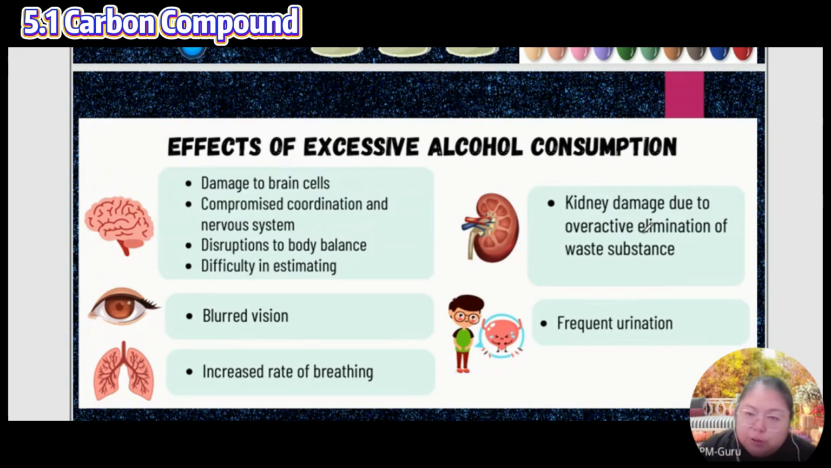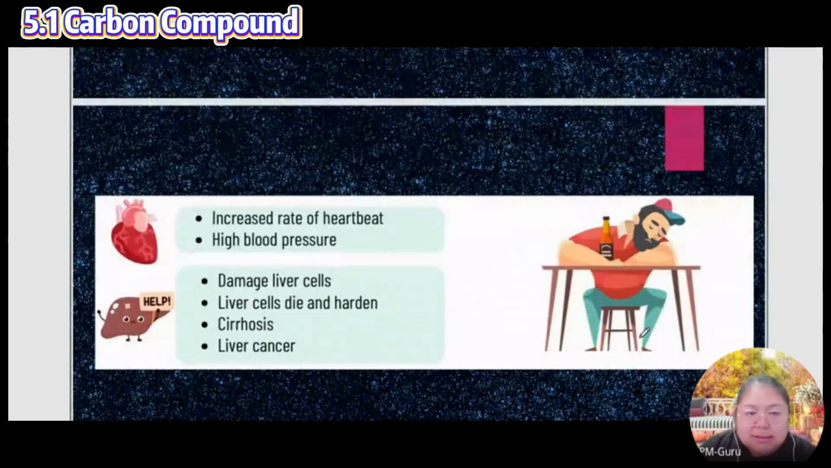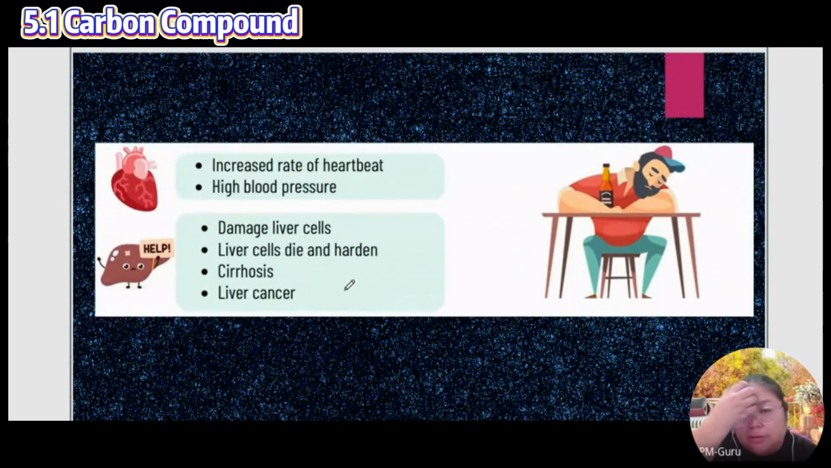Kidney damage, due to overactive elimination of waste substances. The kidneys have to filter so many things, so that becomes kidney damage. Urination: when you go to the toilet to urinate, no problem. Next, your heart: increased heart rate and high blood pressure. The liver is one of the important organs damaged. Liver cells will die and harden, causing cirrhosis and liver cancer. This is the effect.